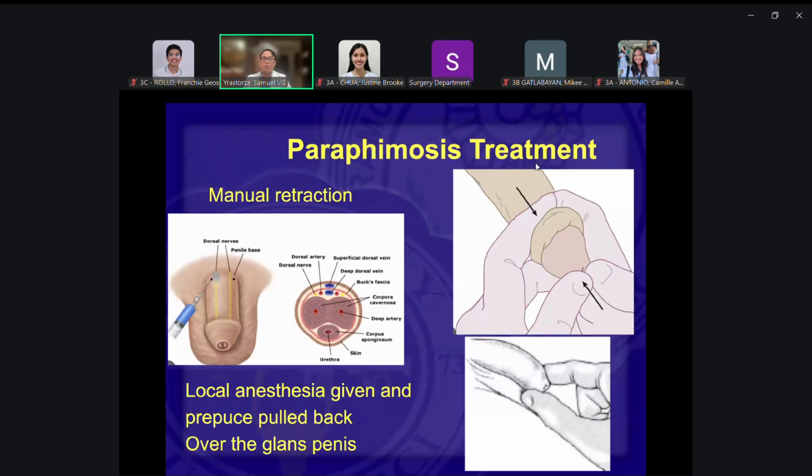Because if you don't have anesthesia, the patient will be crying. You will not be able to do that. Okay. So somebody should be holding the patient, especially for younger patients, and then pull the prepuce back over the glans penis. At least you can try this. You can use one hand or two hands.